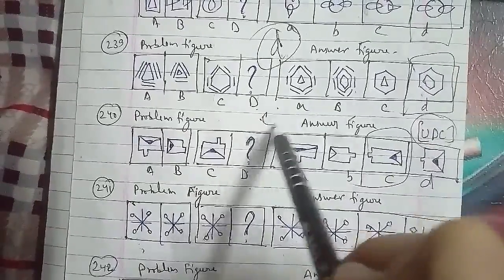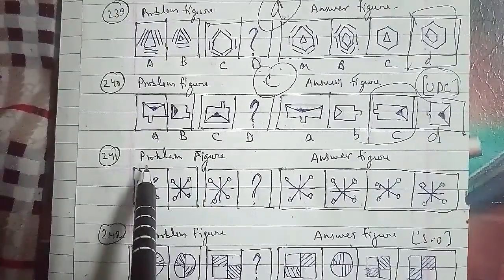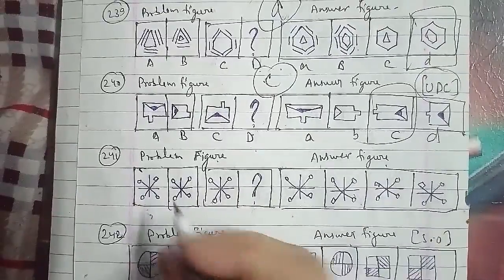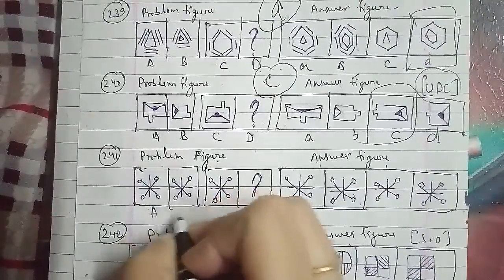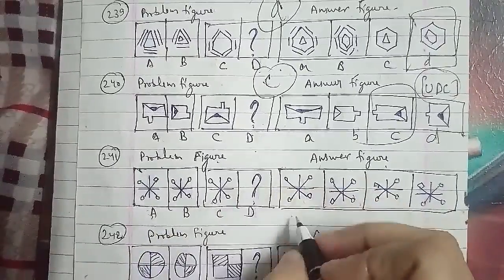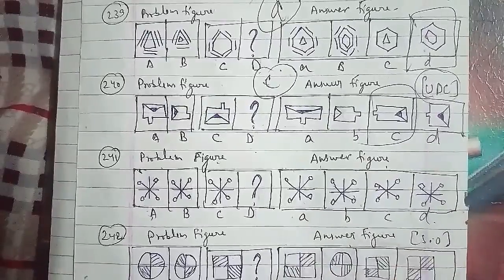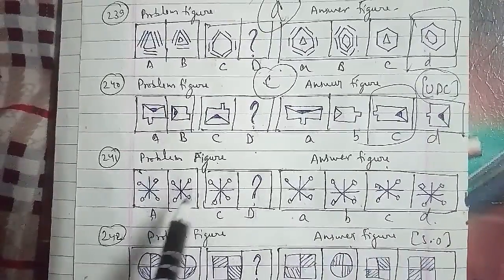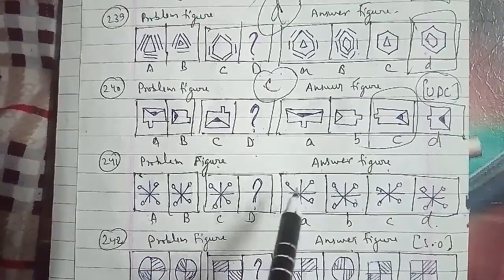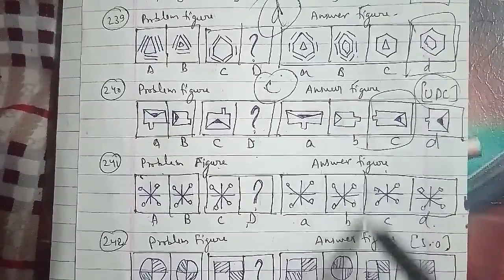Go ahead to the 241st question of the session. These are the problem figures and these are the answer figures, which are figures A, B, C and D, and D is the figure we have to find out. In this case, as you can see, the figure is rotated 90 degrees clockwise, so we can say that the missing figure is figure C, which will be the right answer for this question as well.